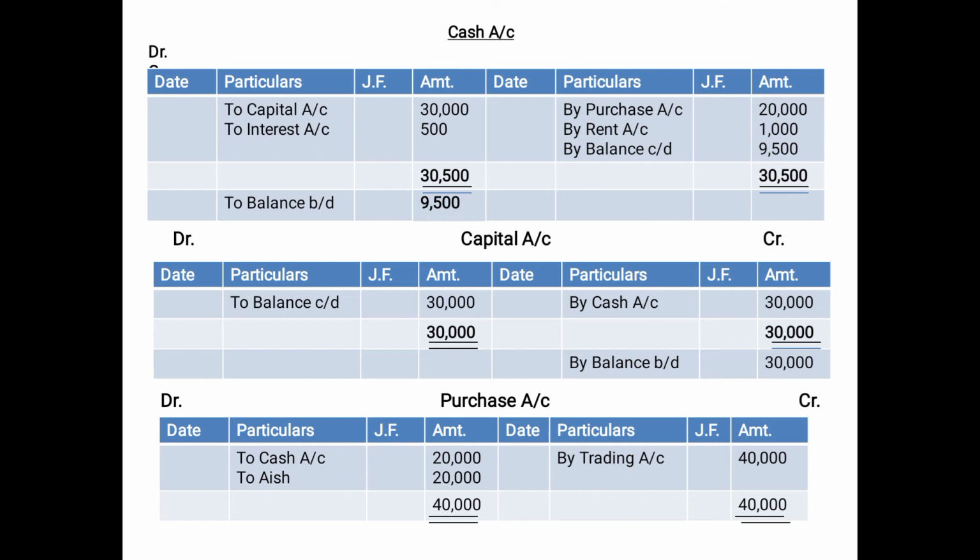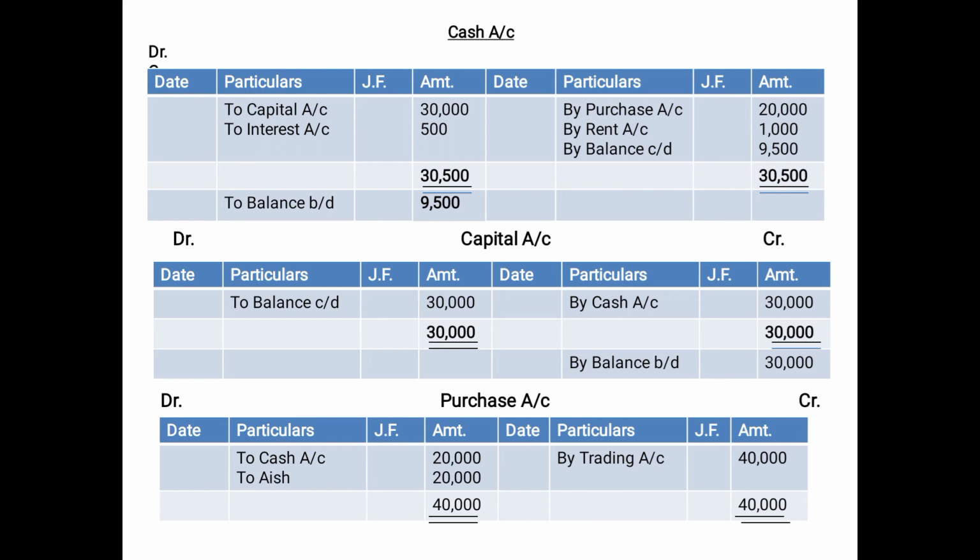While balancing any account, whether it is personal, real, nominal, or goods related, irrespective, first of all you have to total the debit column, then you have to total the credit column. And if the debit column is equal to the credit column, then no balancing is needed, because it automatically gets equal. Why are we doing the balancing? To make it equal. So if they are automatically equal, then you need not do the balancing.